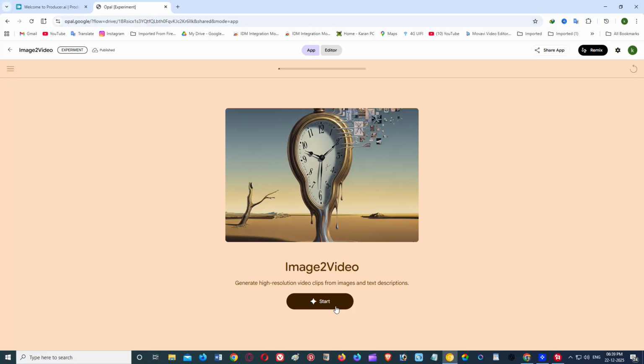Consistency is everything. Now we move to Google OPAL for image to video. You can use Grok AI too. Yeah. This is where the magic happens. You upload your music and generate scenes using prompts.